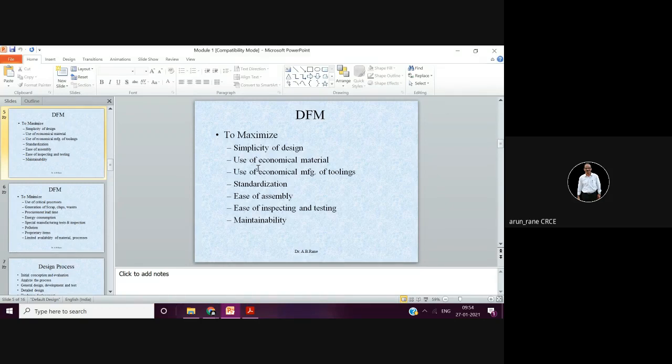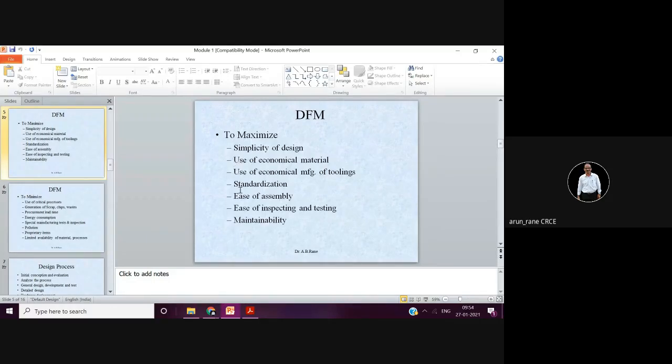Again, in EN, suppose EN8 and EN1, EN1A is more economical than EN8D. So if your application suits EN1, then go for EN1. That is what I mean by economical material. And this is what you have to maximize. Wherever possible, like instead of stainless steel, can I use carbon steel? This is what is called economical material.